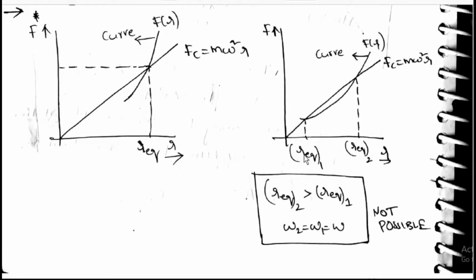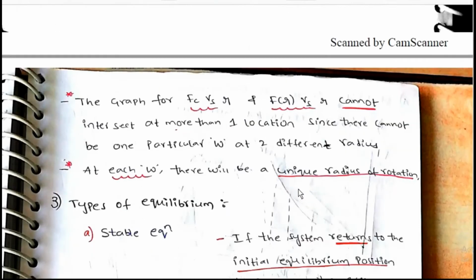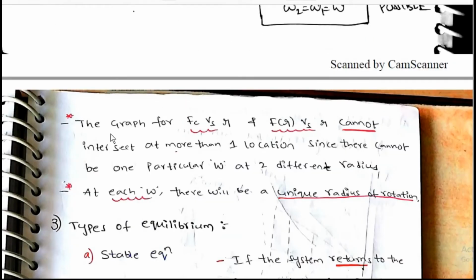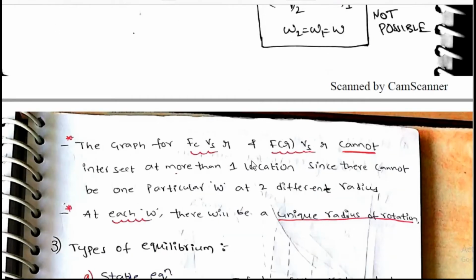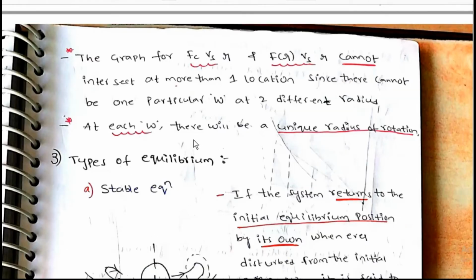The graphs of Fc versus r and F of R versus r cannot intersect at more than one point, since there cannot be one particular omega at two different radii. At each omega there will be a unique radius of rotation.